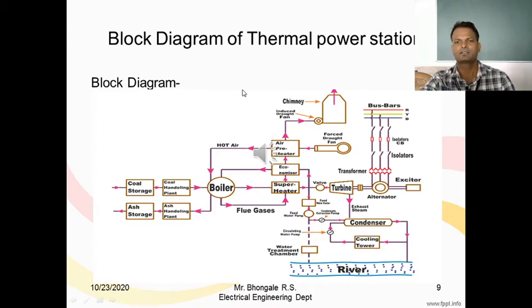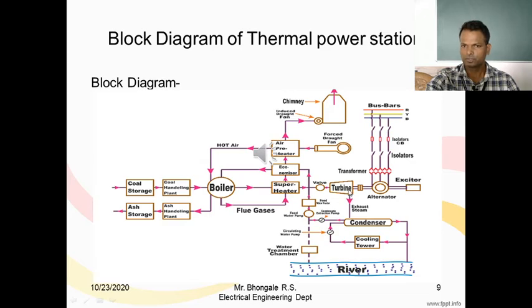After that, the last circuit is the cooling tower circuit. The cooling tower circuit is used basically for improving the efficiency. We are going to use the exhaust steam in order to increase the efficiency of the thermal power plant.